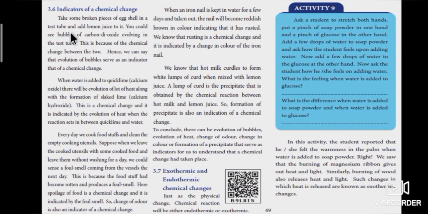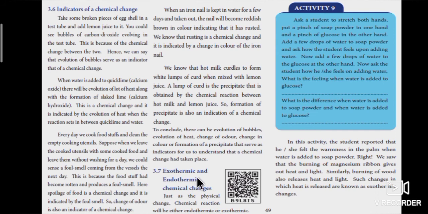Page number 49 explains about indicators of a chemical change. There can be evolution of bubbles, evolution of heat, change of odor, change in color or formation of a precipitate that serve as indicators for us to understand that a chemical change had taken place. In that page they also discussed about exothermic and endothermic changes.